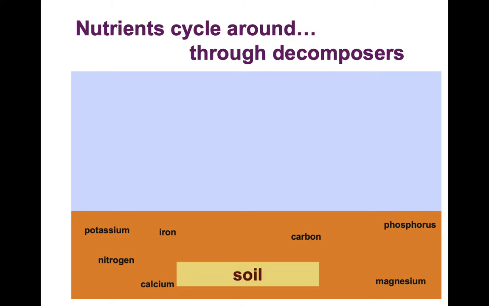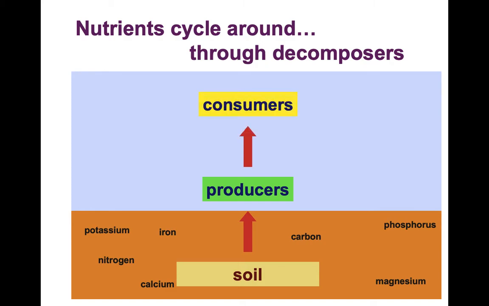So here we see that in the soil you have a lot of inorganic elements, and we see that those inorganic elements can be taken up by producers. These could be autotrophs or plants. And then we know that the consumers are the ones that eat the producers.